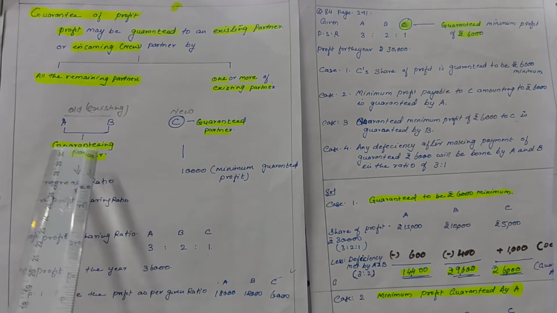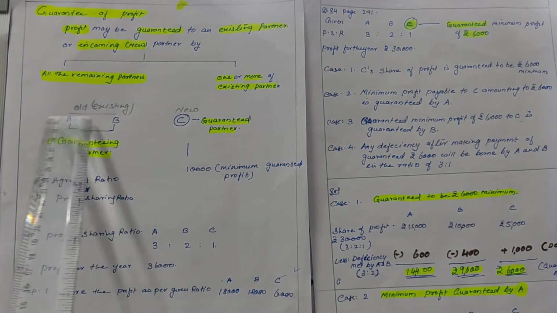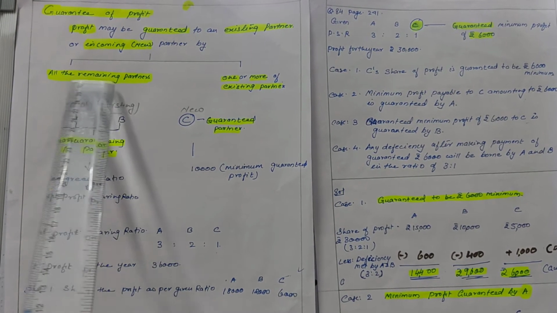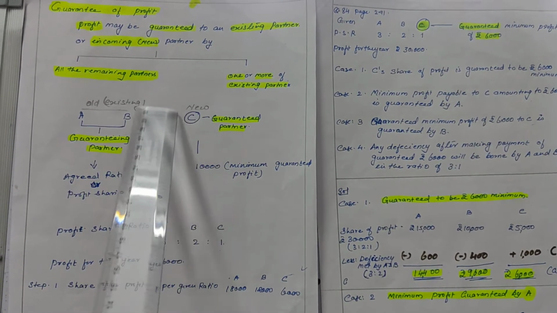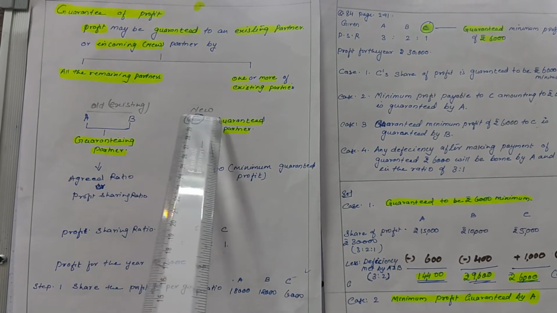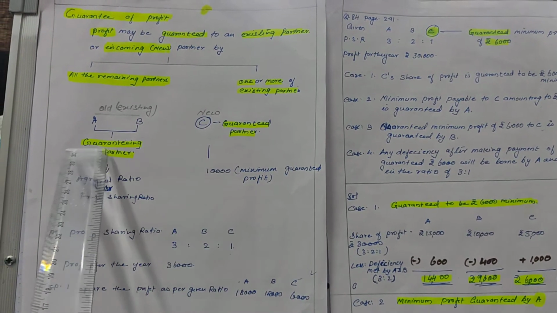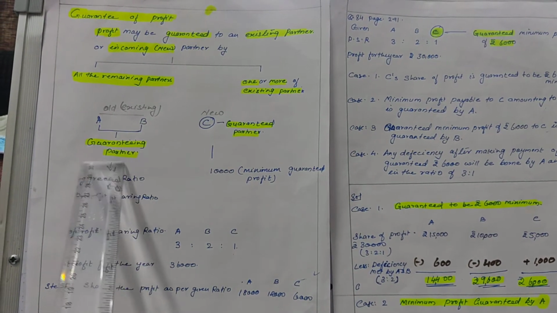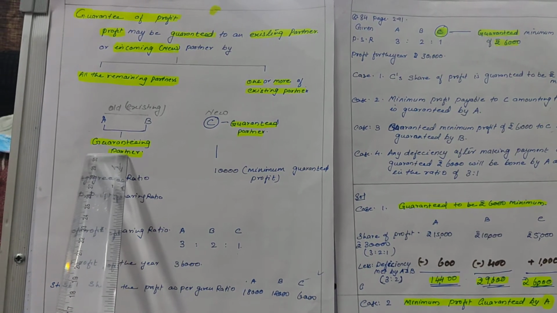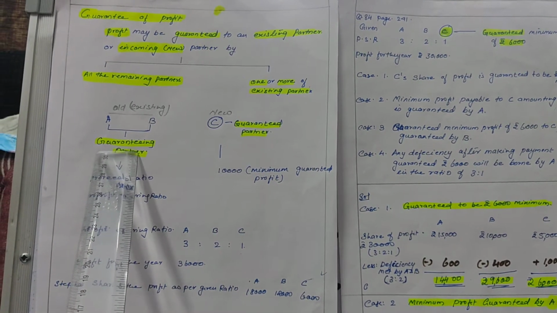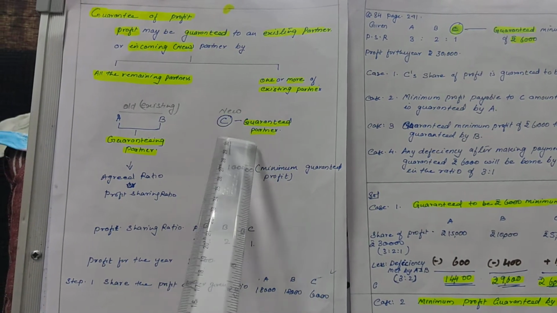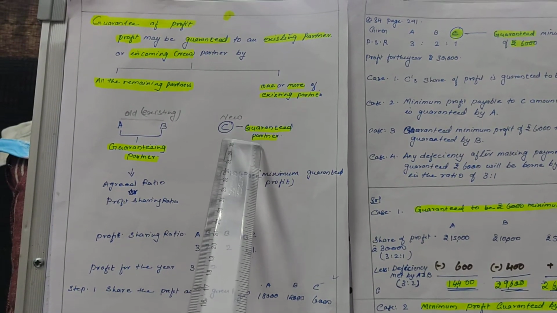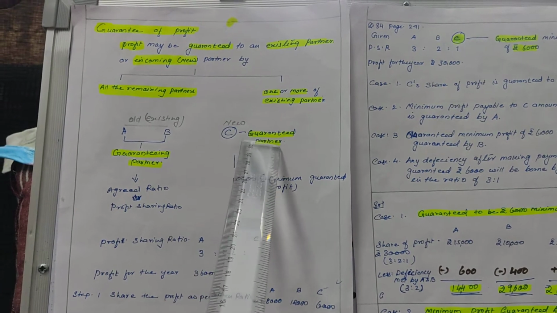Suppose for example A and B were the existing partners, old partners, and C was admitted in the firm with a guarantee of profit. Then we'll call A and B the guaranteeing partners. Those who are giving the guarantee are termed guaranteeing partners, and the partner to whom the guarantee is given, who will get the minimum amount of profit, is termed the guaranteed partner.